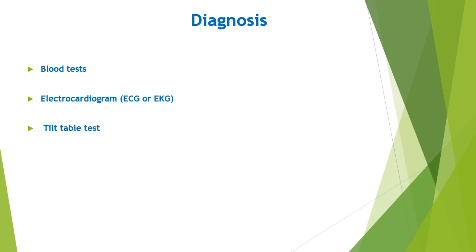For your diagnosis, blood tests can help find other conditions that can cause low blood pressure. These include low blood sugar, also known as hypoglycemia, high blood sugar, also known as hyperglycemia or diabetes, and a low red blood cell count, also known as anemia.